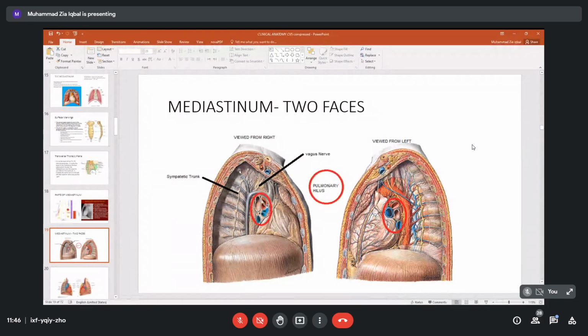So we can look at our mediastinum from the right side or from the left side. Look at these structures, very complicated structures. For example, we can recognize this on the back: this is the vertebral section, and this is the sternum cut section. We can see the sympathetic trunk, the vagus nerve, and some of the veins. We will label them in the next slide.